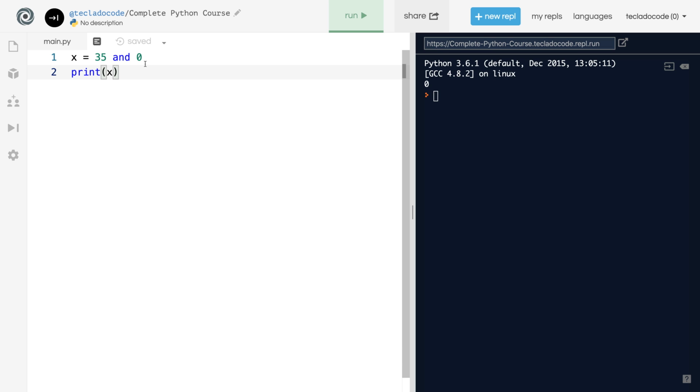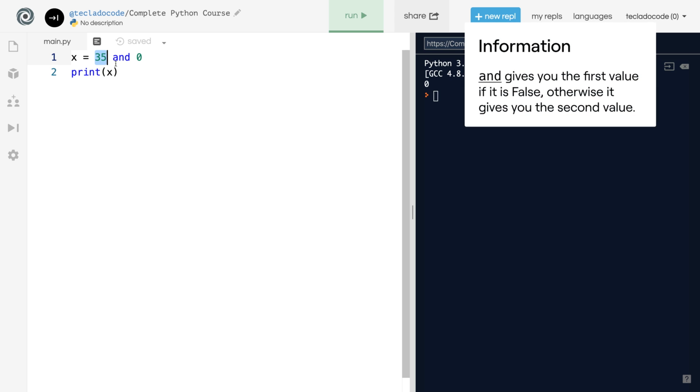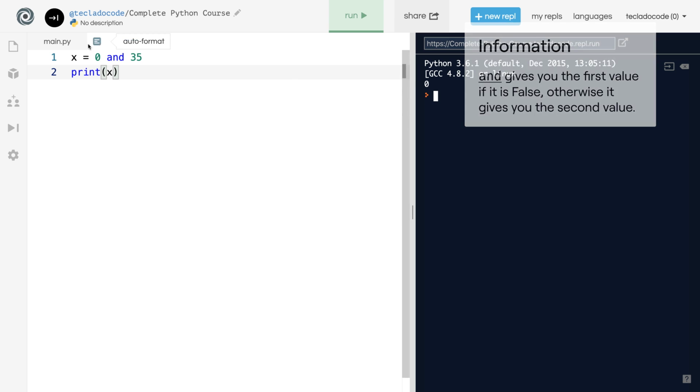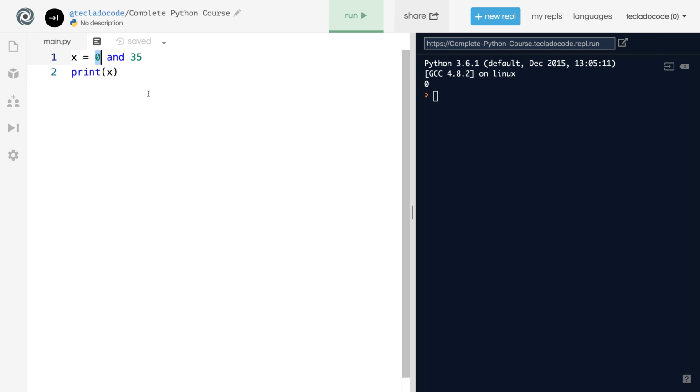The way it works is it gives you the first value if it is false. If the first value is true, then it gives you the second value. So if we put 0 first and 35 after, again it gives you the first value, which is the 0.